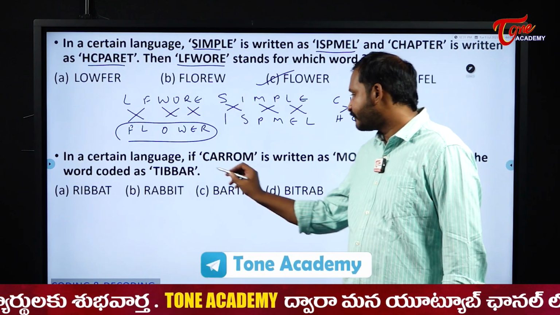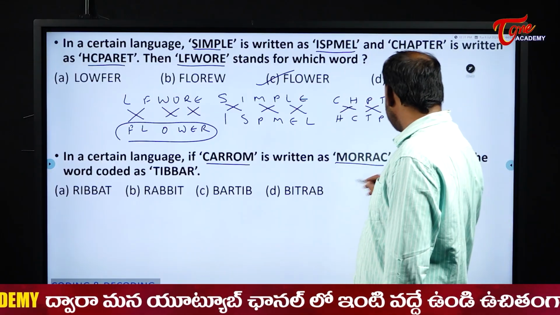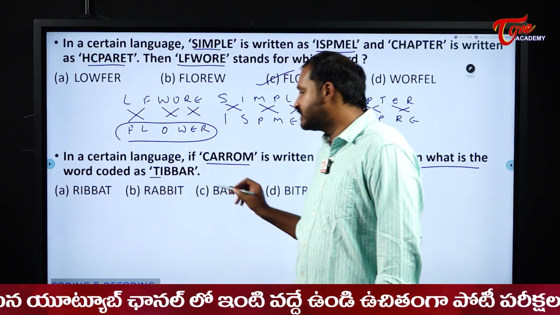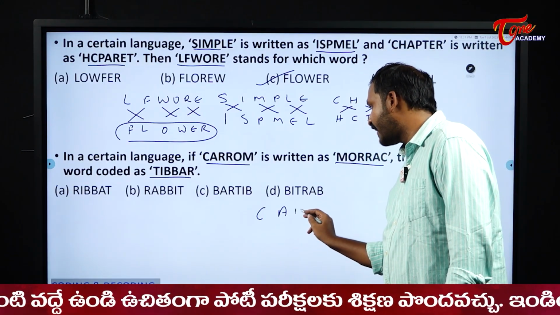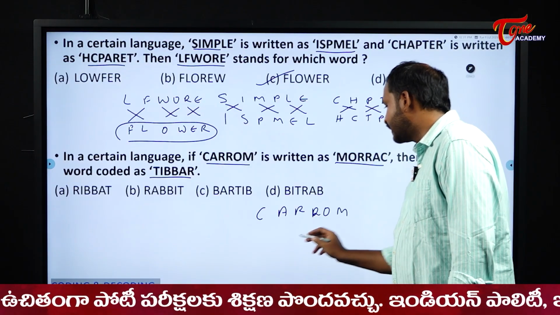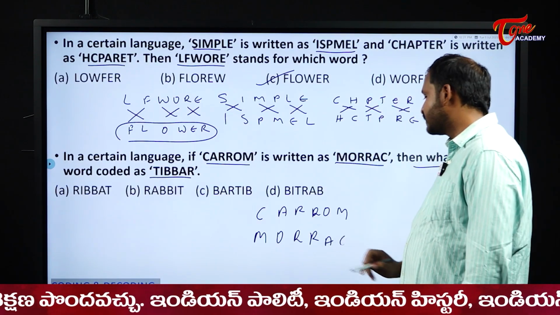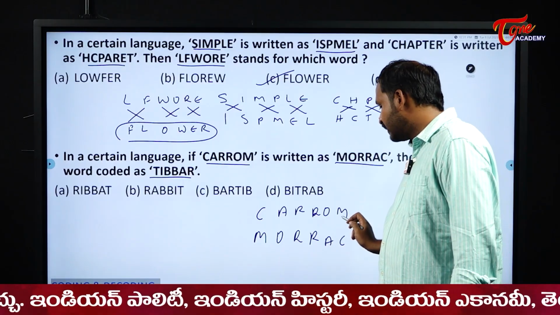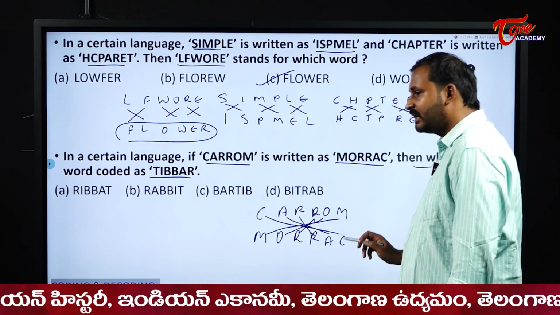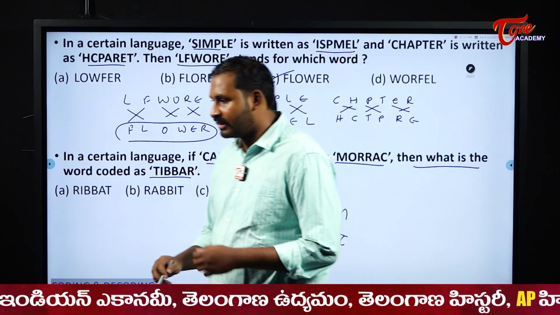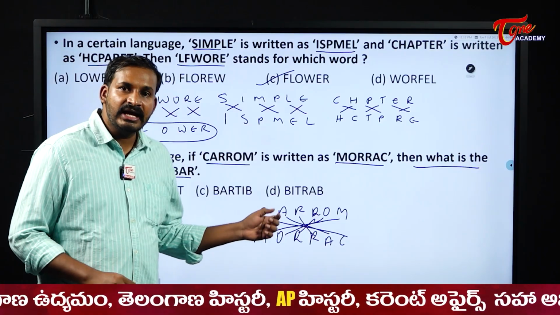Okay, next one. Carom is written as MORRAC. Then what is the word coded as this one? Now first of all, how carom is coded? Please observe the pattern. Carom is written as MORRAC. Now please observe here, students. What he is doing? Just writing the first and last. Just he written the words in reverse order. Nothing more than that.